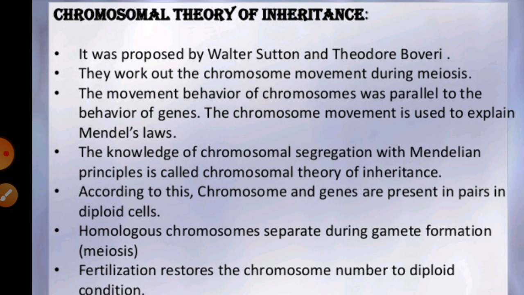We can say they united their knowledge of chromosomal segregation with Mendelian principles, and that is called the chromosomal theory of inheritance, right?